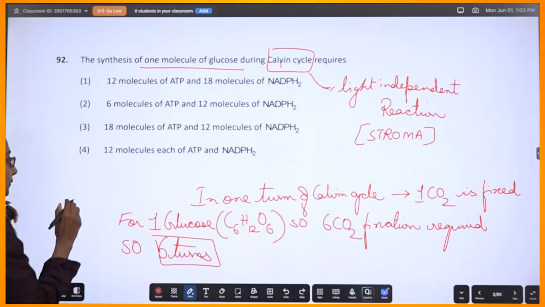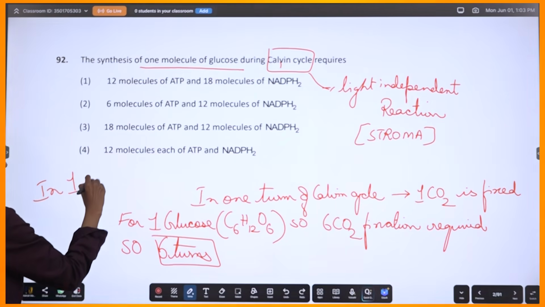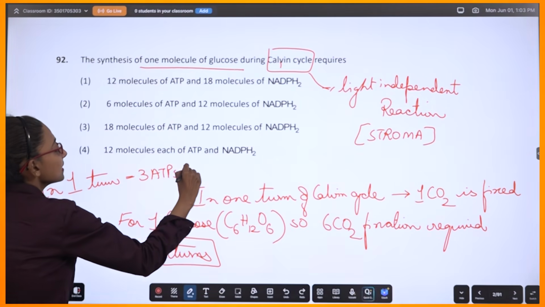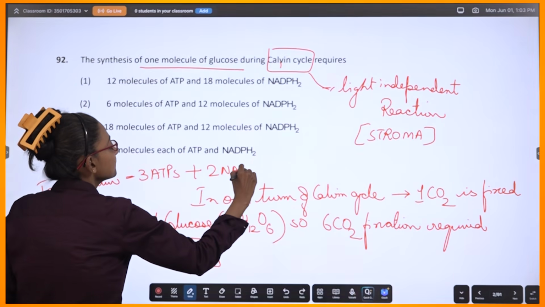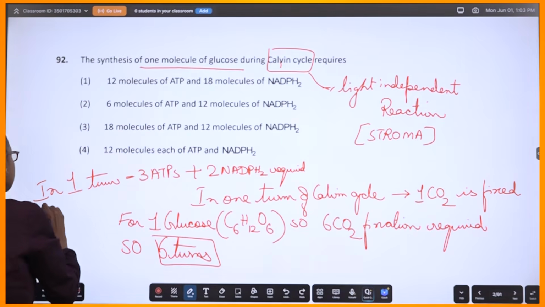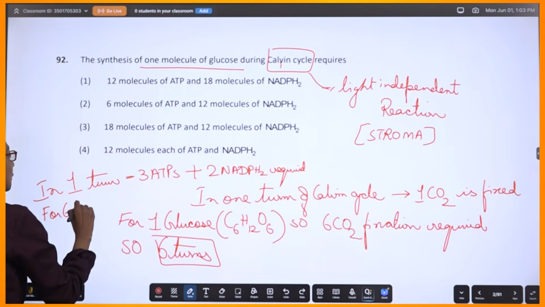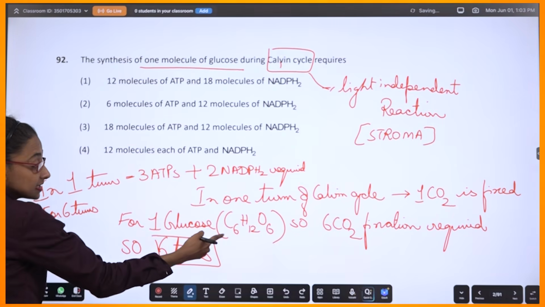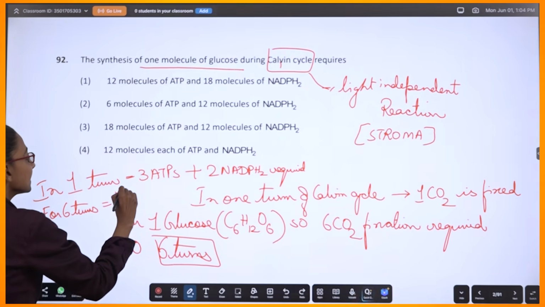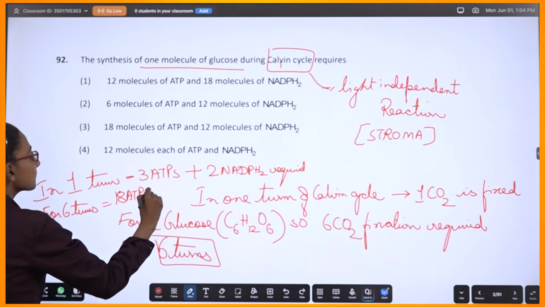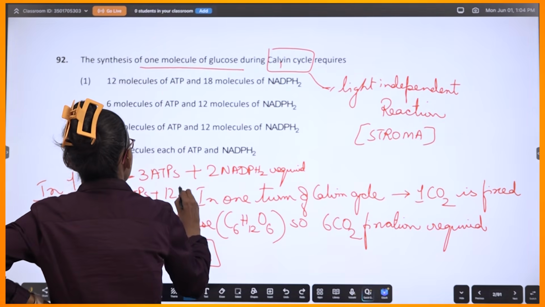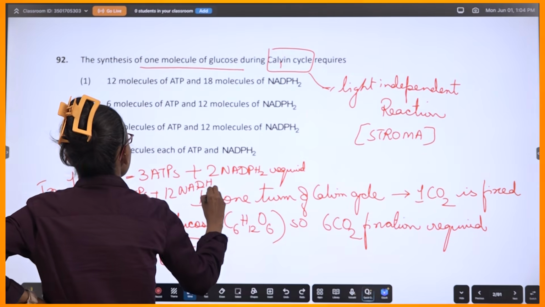Now, in one turn, 3 ATPs and 2 NADPH2 are required. So for 6 turns, multiply: 18 ATPs and 12 NADPH2 required.